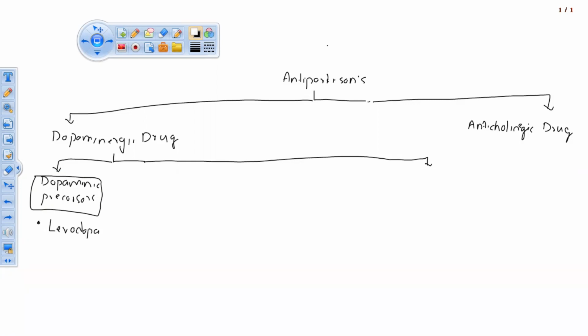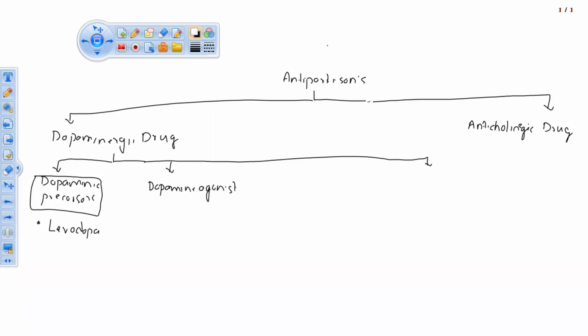These are the drugs which come under the category of dopaminergic precursors. The second subclassification is dopamine agonist.